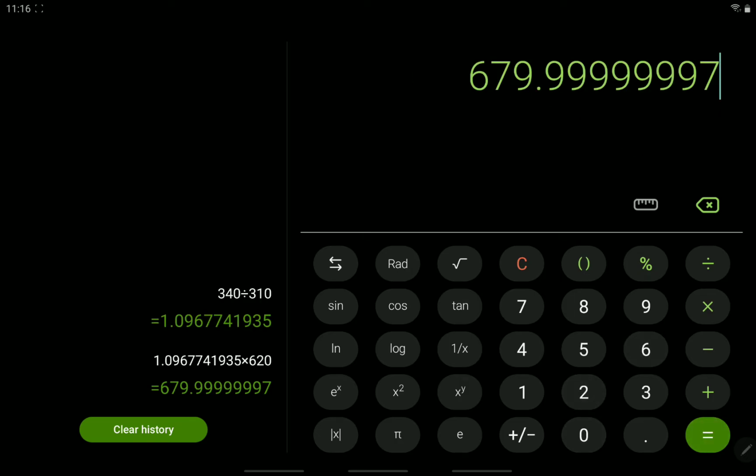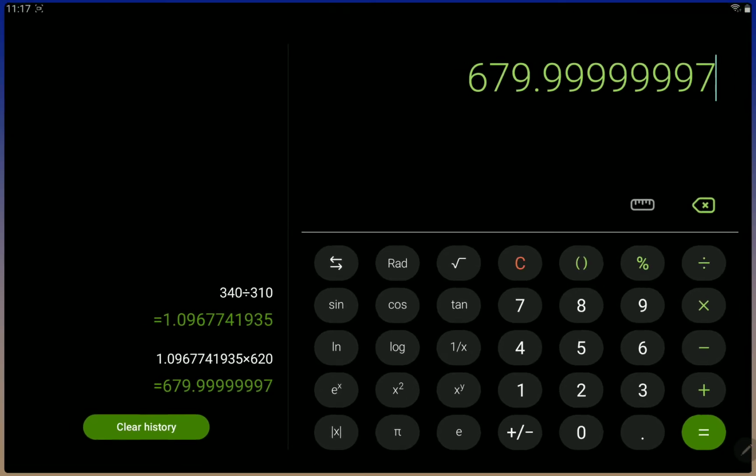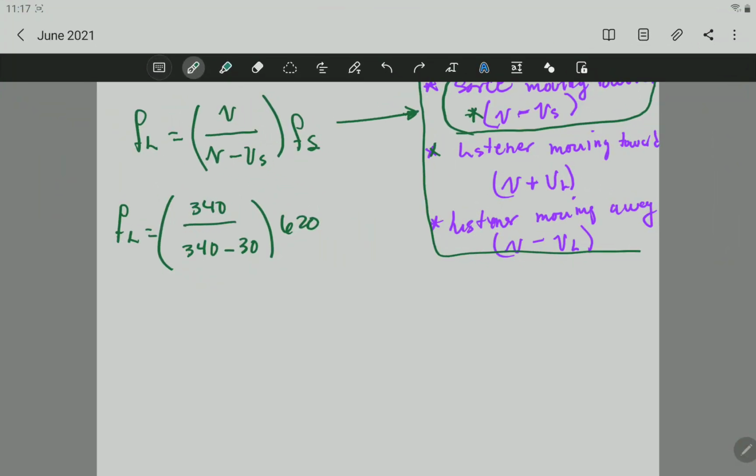So the answer is 679.999, which is 680. We can leave it at 680. So the frequency detected by the listener is 680 Hertz. This is the answer for this question.